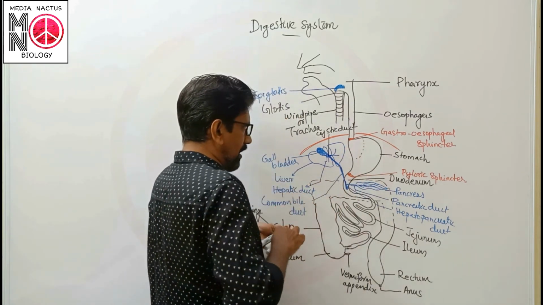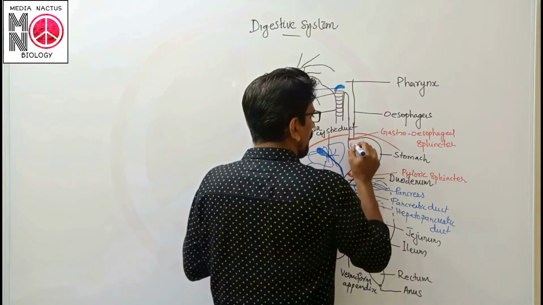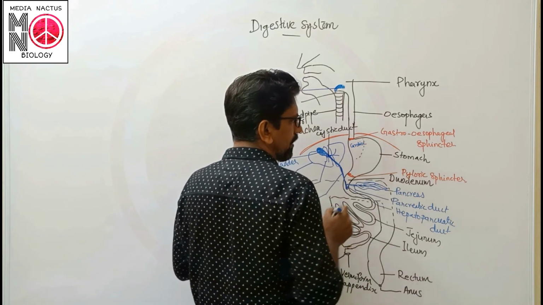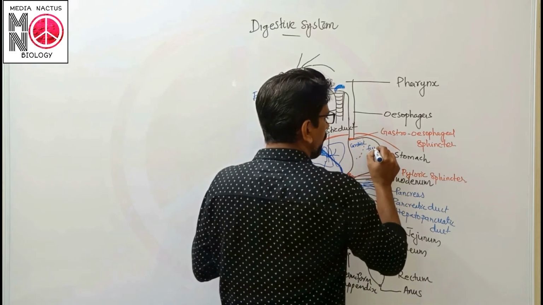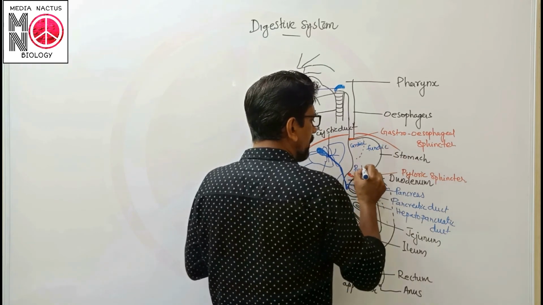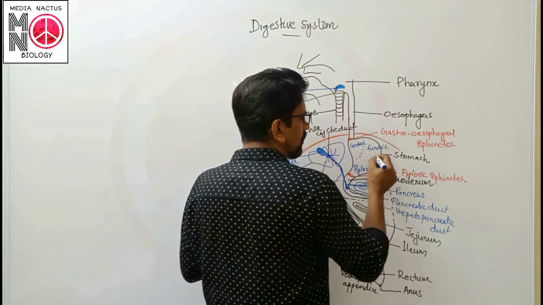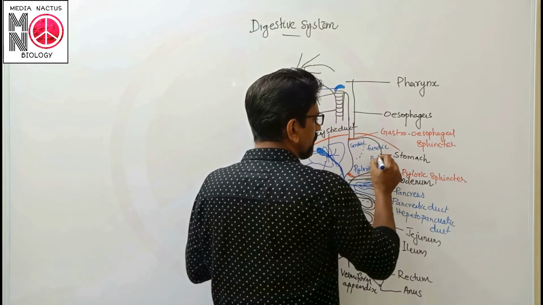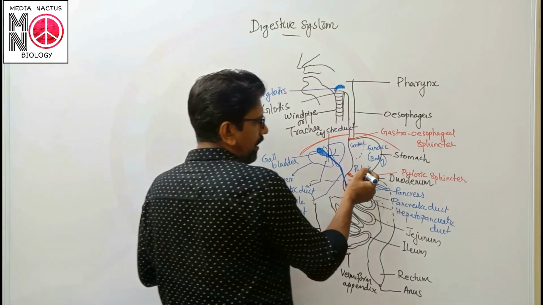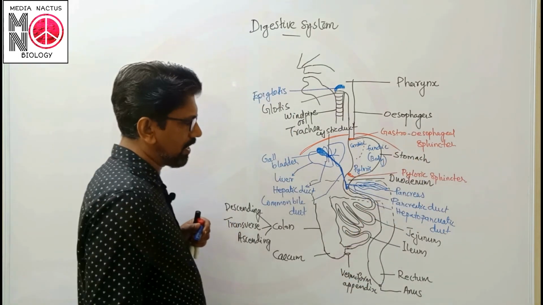So the regions are: first one cardiac, here fundus or fundic stomach, here pyloric stomach. The main region is known as the body. Okay. So the sphincter near to the pyloric stomach is known as pyloric sphincter.